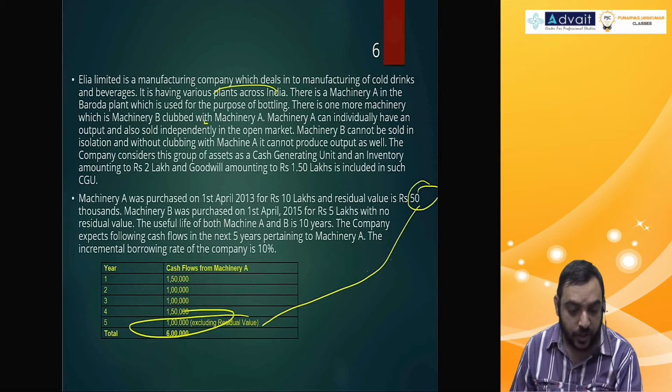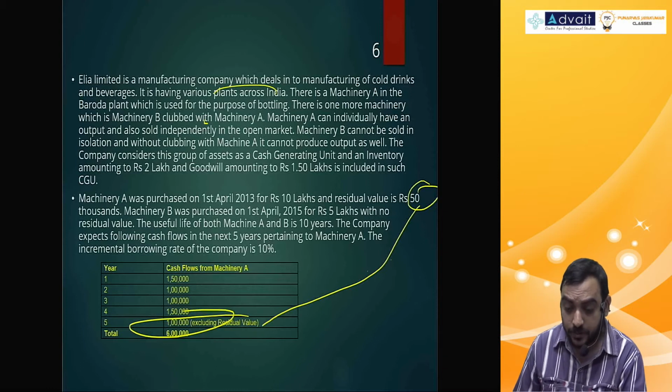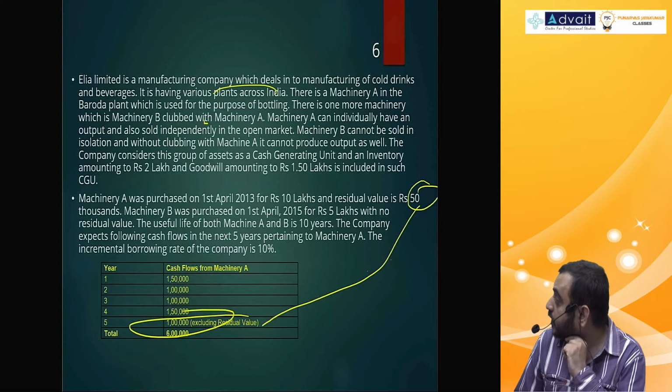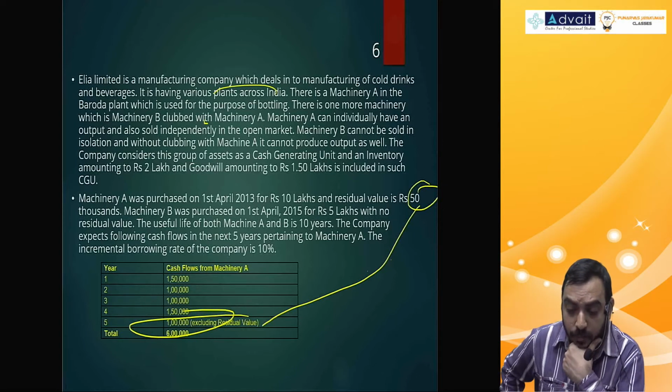On 31st March 2018, professional valuers have estimated the current value of machinery A is 7 lakh. So they are computing impairment on March 2018.